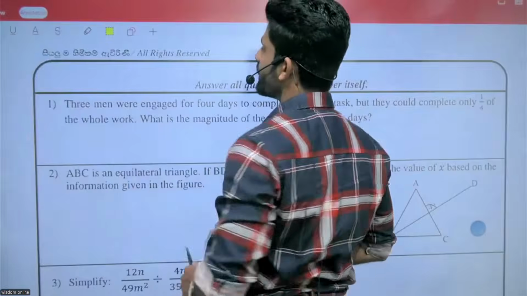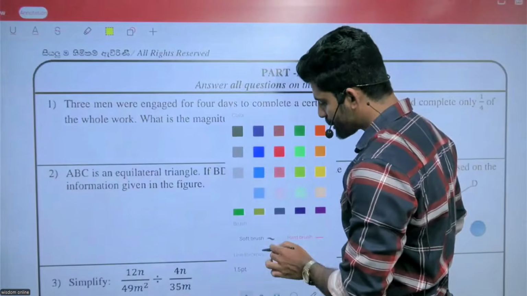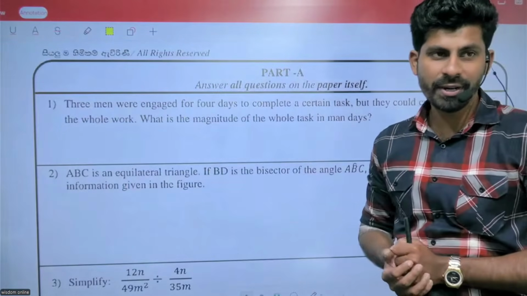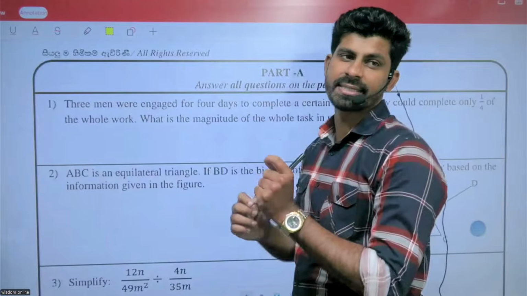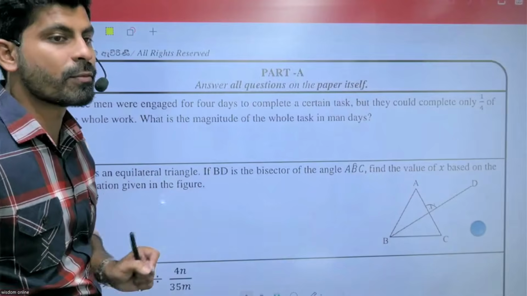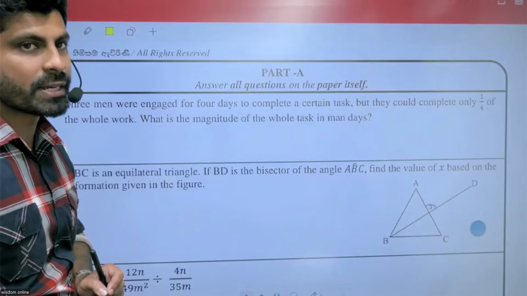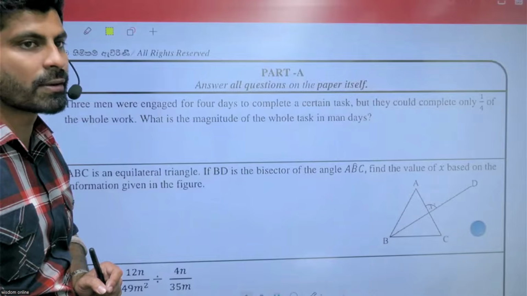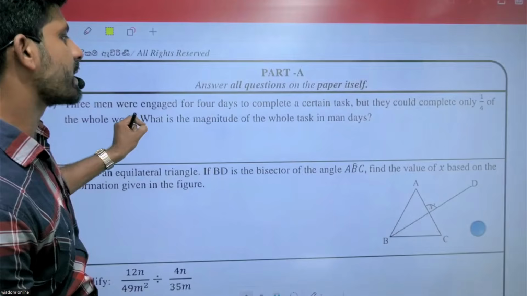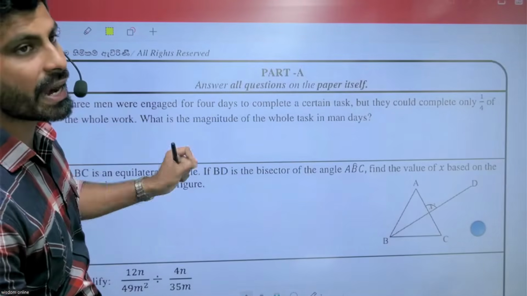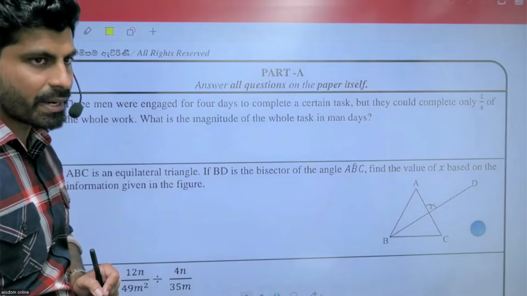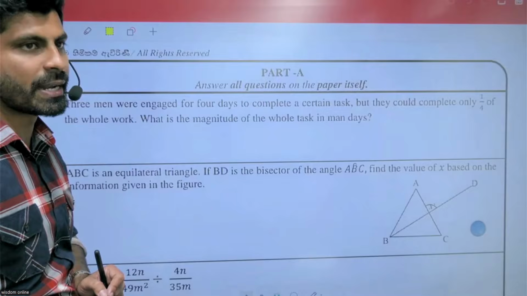Three men were engaged for 4 days to complete a certain task, but they could complete only one fourth of the whole work. What is the magnitude of the whole task in man days? Look at this one.